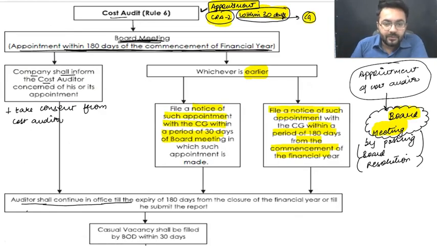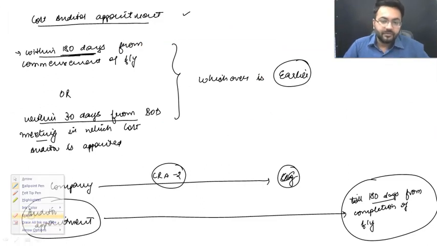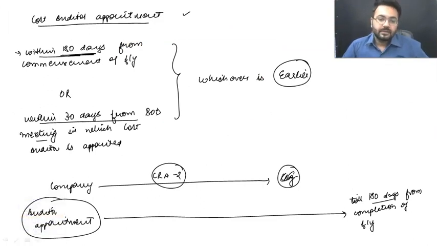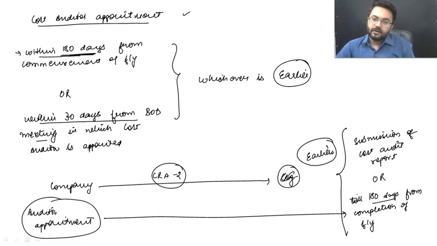So he's going to continue in office till expiry of 180 days from the closure of financial year, or submission of cost audit report, whichever is earlier. Did you get my point? This is going to be the tenure.